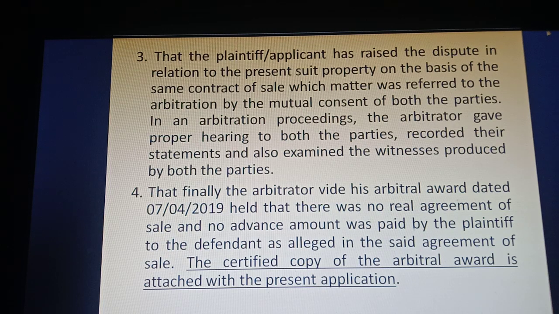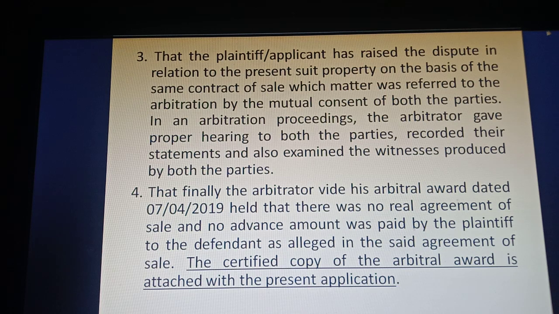And what happened in the arbitration proceedings? In that arbitration proceedings, the arbitrator gave proper hearing to both the parties, recorded their statements, and also examined the witnesses produced by both the parties. Okay. Then what happened in the arbitration proceeding?